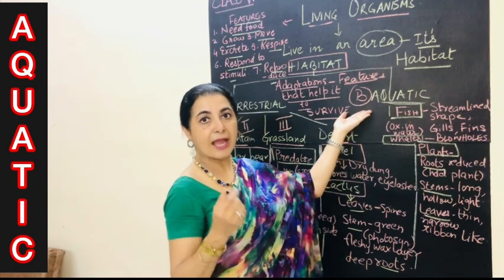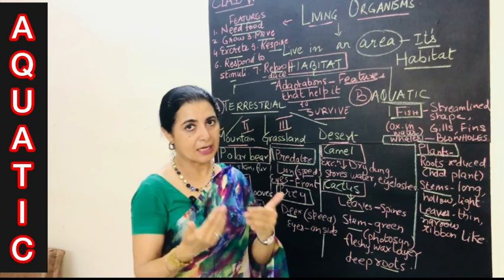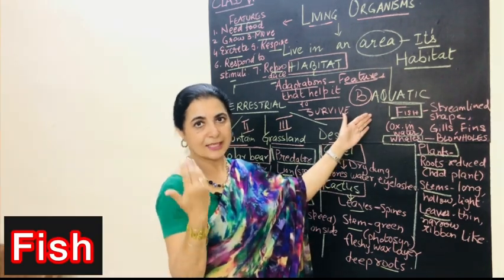Coming to the next is the aquatic habitat. In this aquatic, aqua means water. So when we are talking about the water, it means we are talking about the animals and the plants that are living in the water. So सबसे पहला animal जो हमारे ध्यान में आता है, that is the fish.